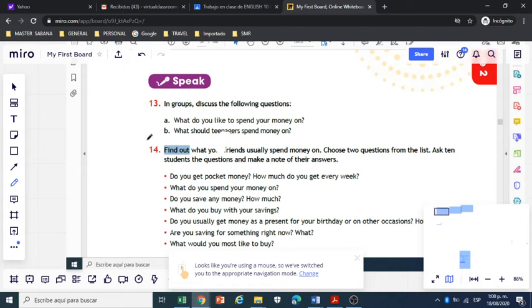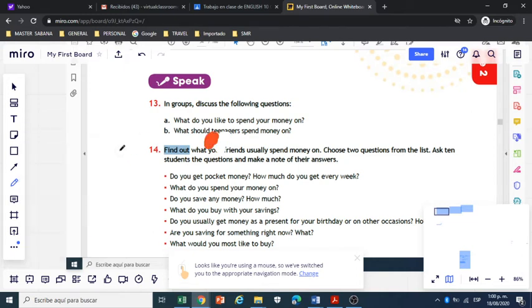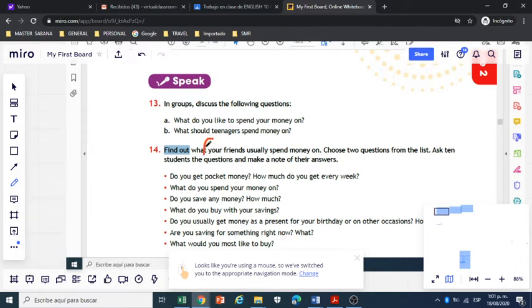Family members also is possible, and you are going to ask some questions. Choose two questions. Select, okay? This is a synonym of select. Select two questions to do the statistics.